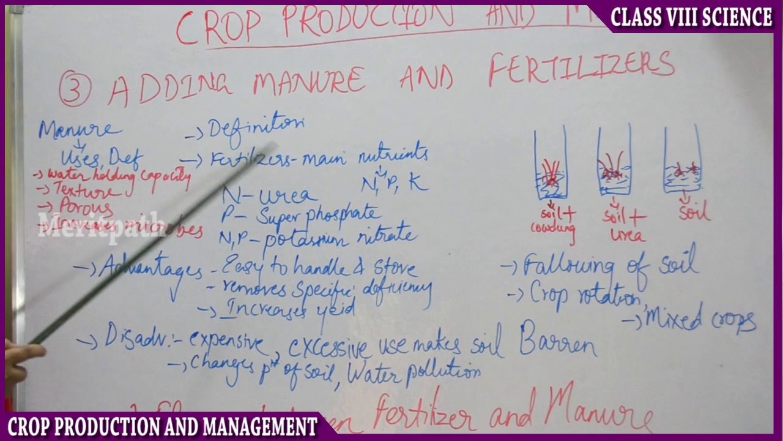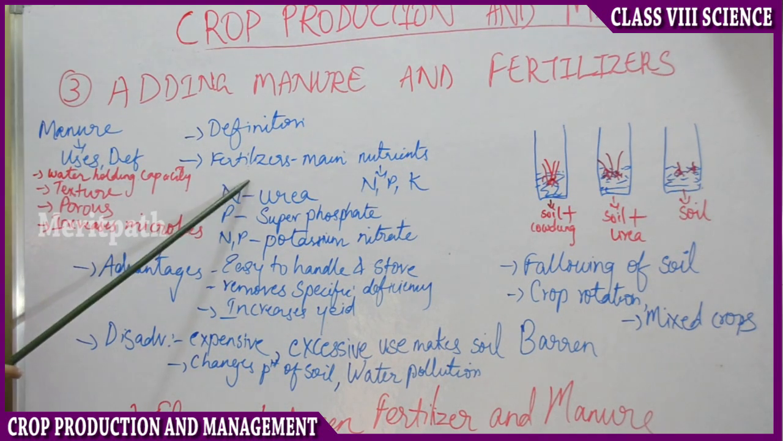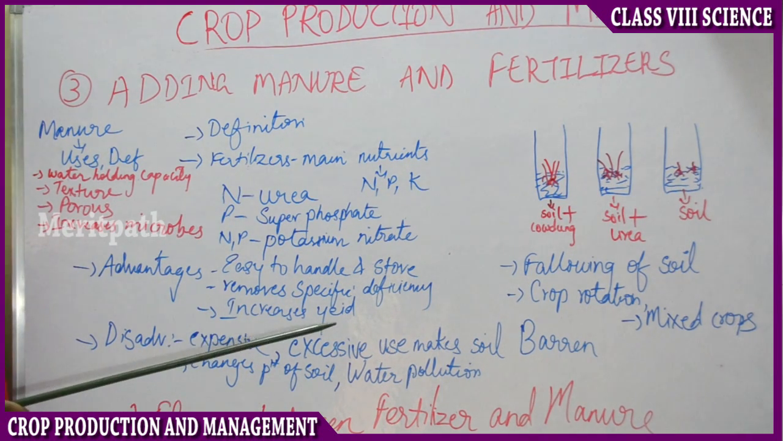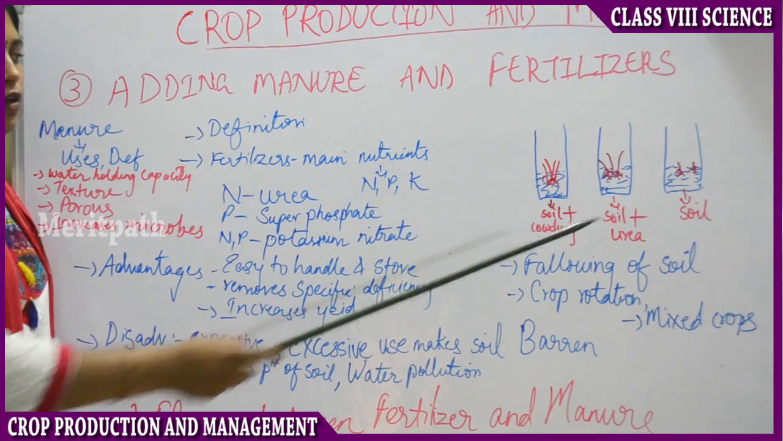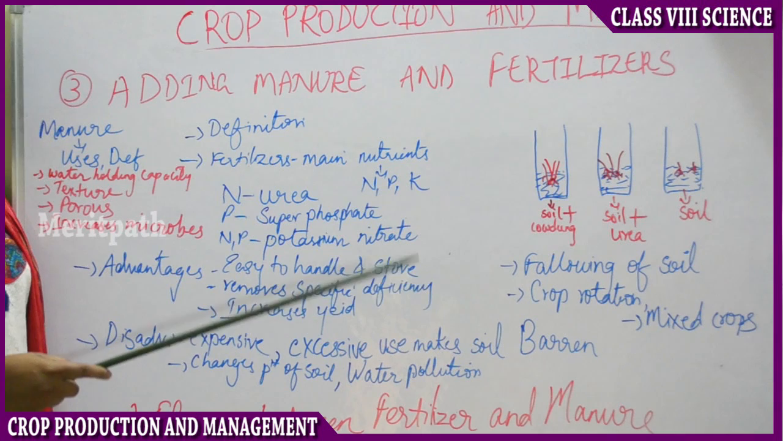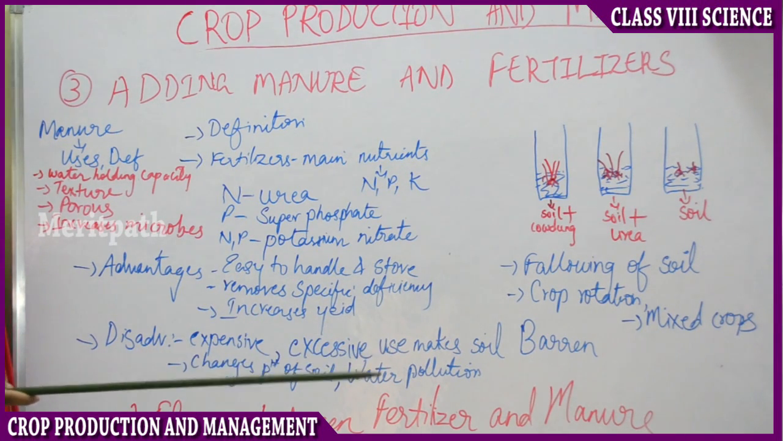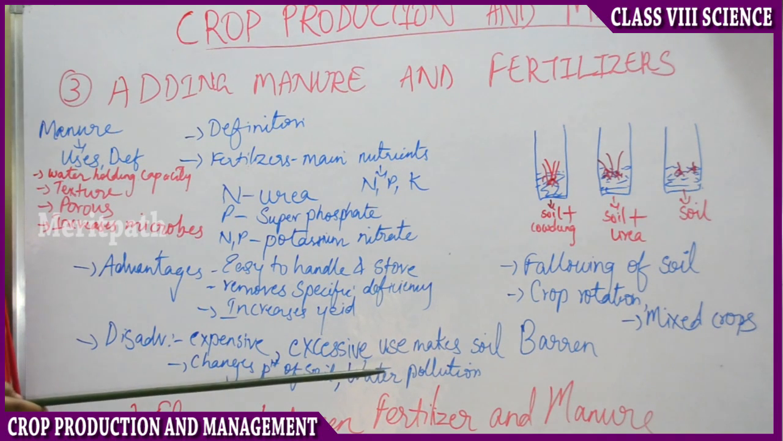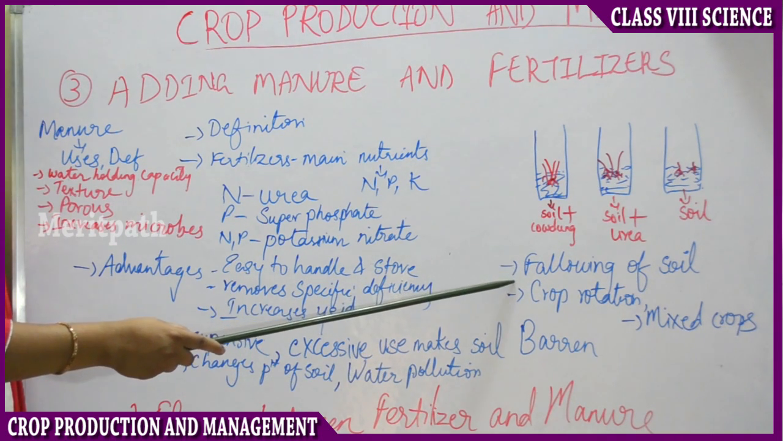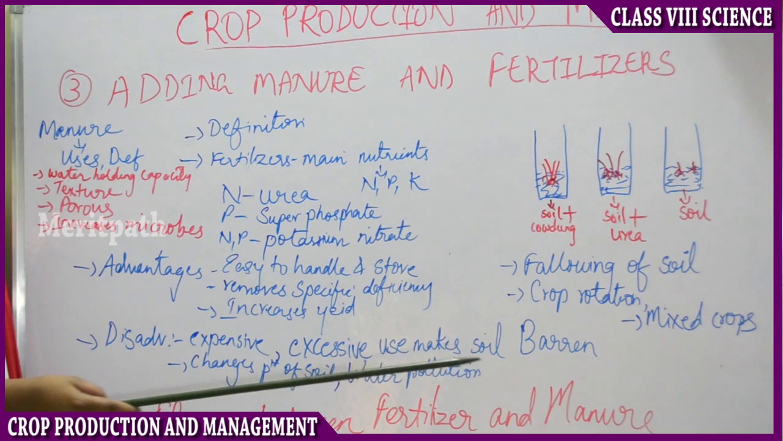So what can you do if you have to limit the amount of fertilizer? You can use the combination of a manure and a fertilizer to the soil. That is one good thing what you can do. Otherwise what you can do is fallowing of the soil. Fallowing of the soil means leaving the soil uncultivated without any crop for 6 months so that the soil gains back its nutrients. That is called fallowing of the soil.